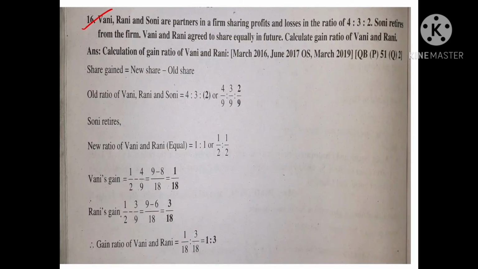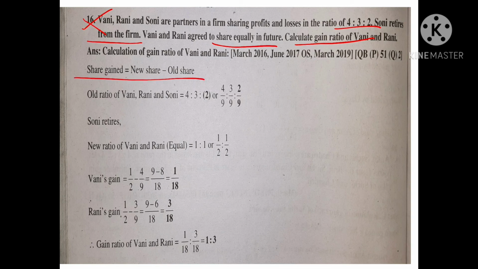Next problem. Vani, Rani and Soni are partners in a firm sharing profit and losses in the ratio of 4:3:2. Soni retires from the firm. Vani and Rani agreed to share equally in future. So the remaining partners, Vani and Rani, agreed to share their profit equally, meaning 1:1. New profit sharing ratio 1:1. Calculate gaining ratio of Vani and Rani. Here also the old ratio as well as new ratio are provided.